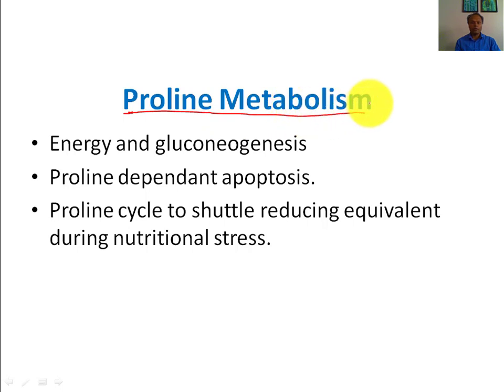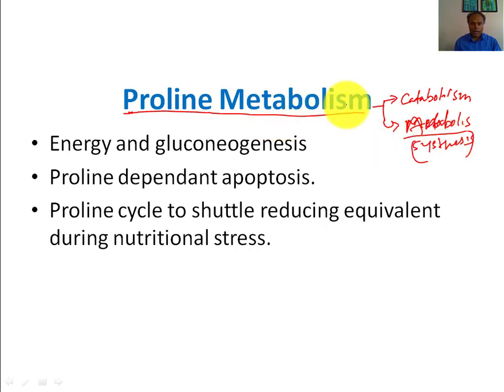Today we will be talking about proline metabolism, a very interesting type of metabolism. In proline metabolism, we will first talk about catabolism, and then we will talk about anabolism. Anabolism means synthesis of proline. The catabolism of proline is a very important pathway.